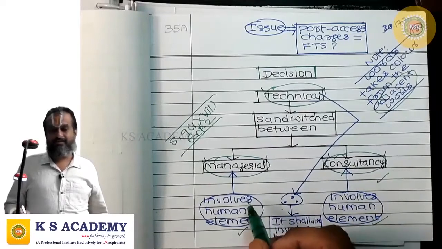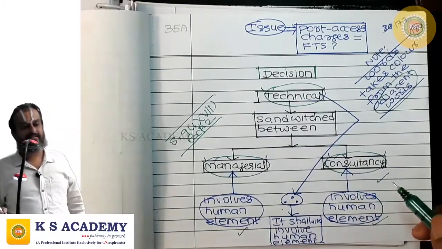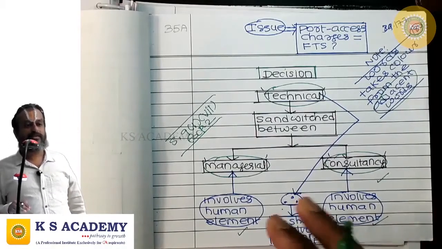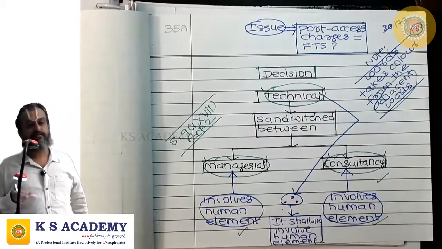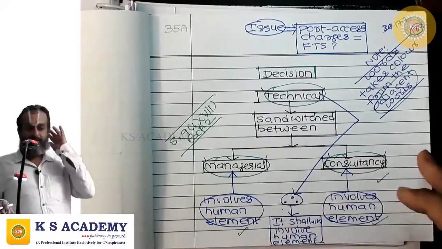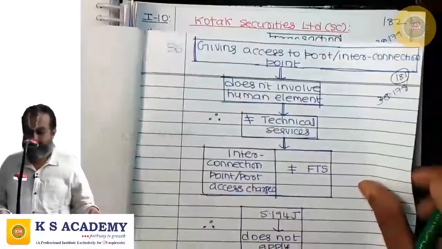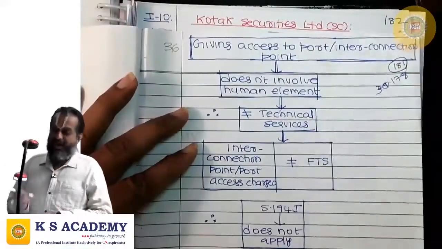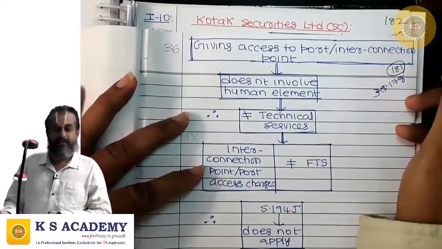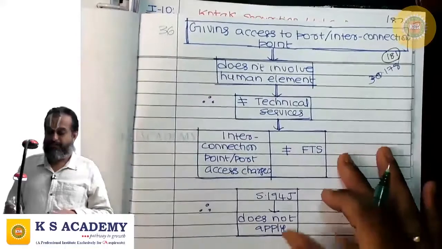Only those technical services, the rendition of which involves human element, will come within the ambit of the definition, correct?